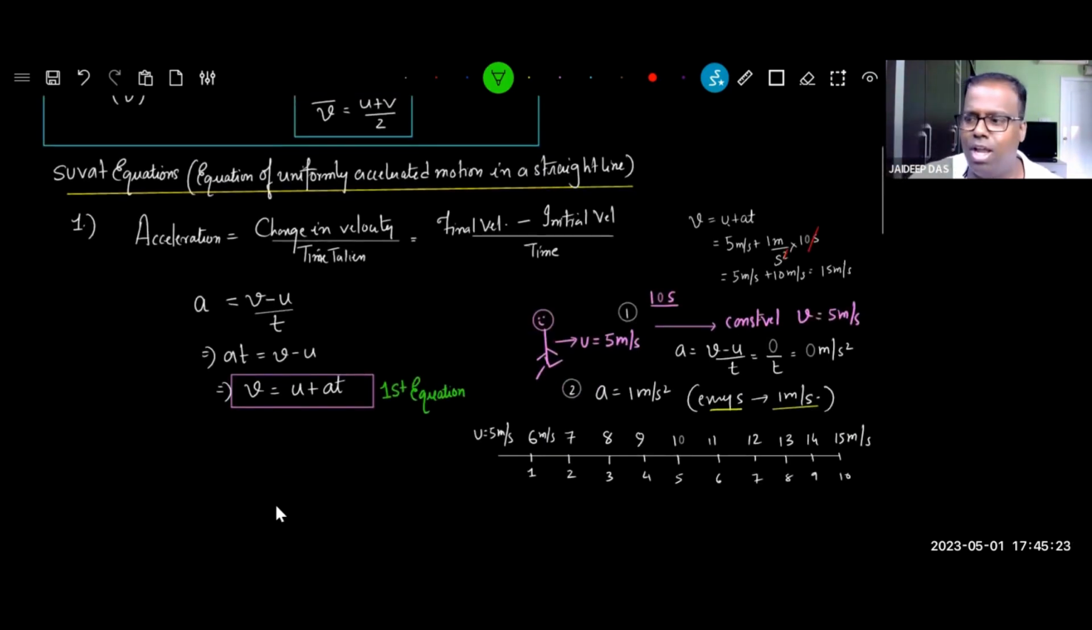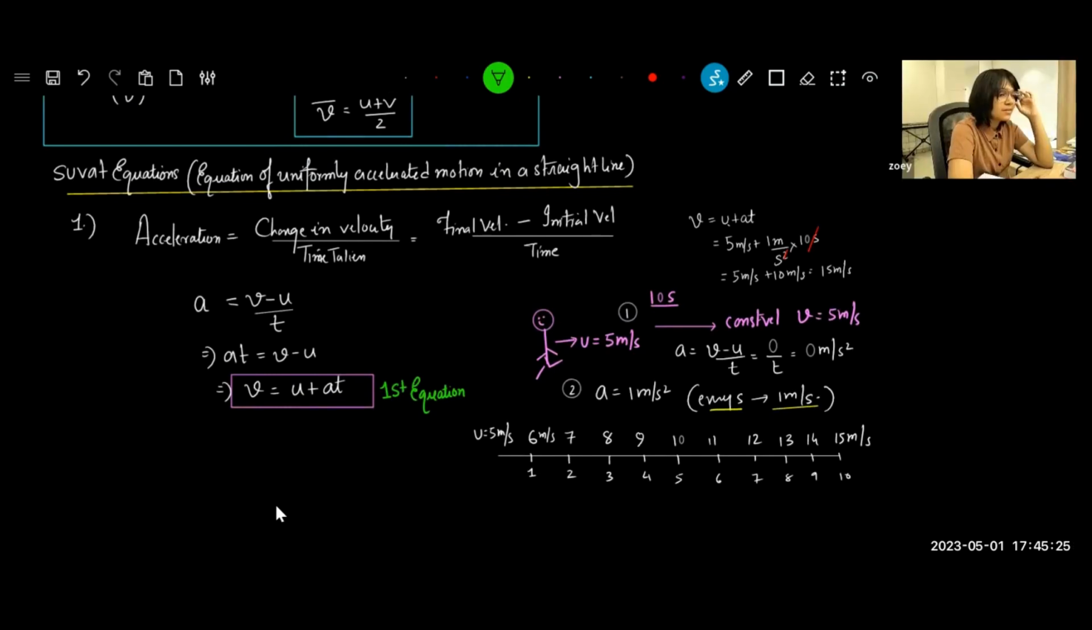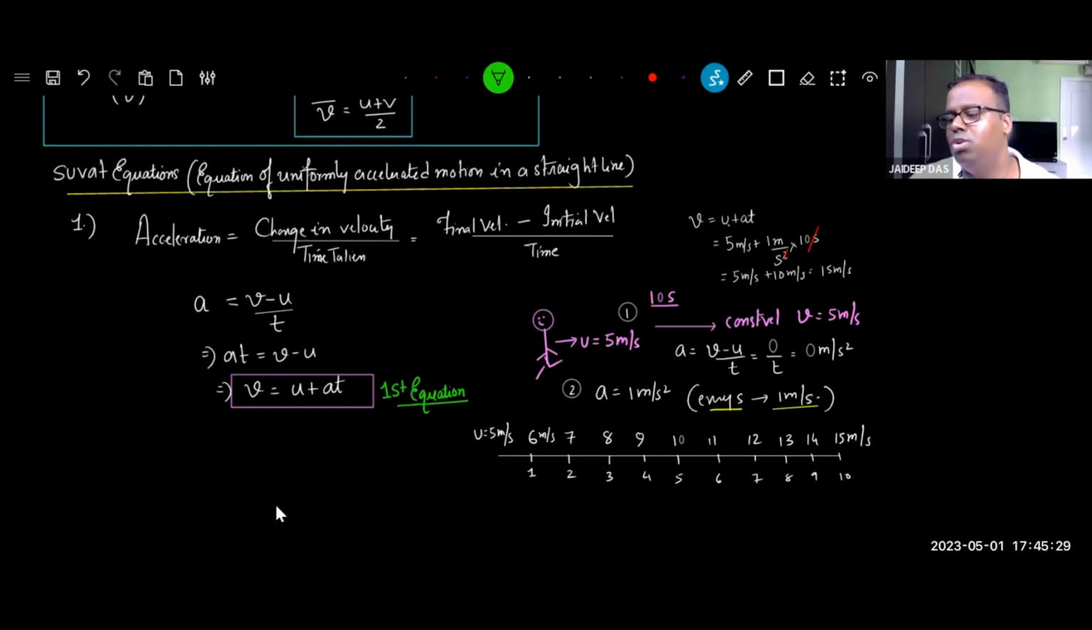SUVAT, you just think SUVAT. Displacement. Displacement is missing. Very good, Zoe. Displacement is missing. S is not there. The next one we will go, we'll find another parameter missing. Every equation will have one parameter missing.